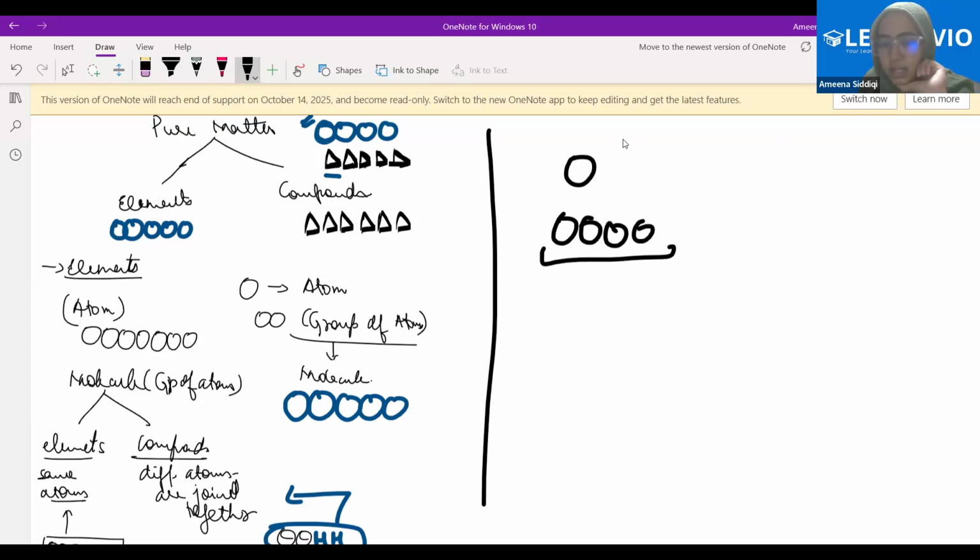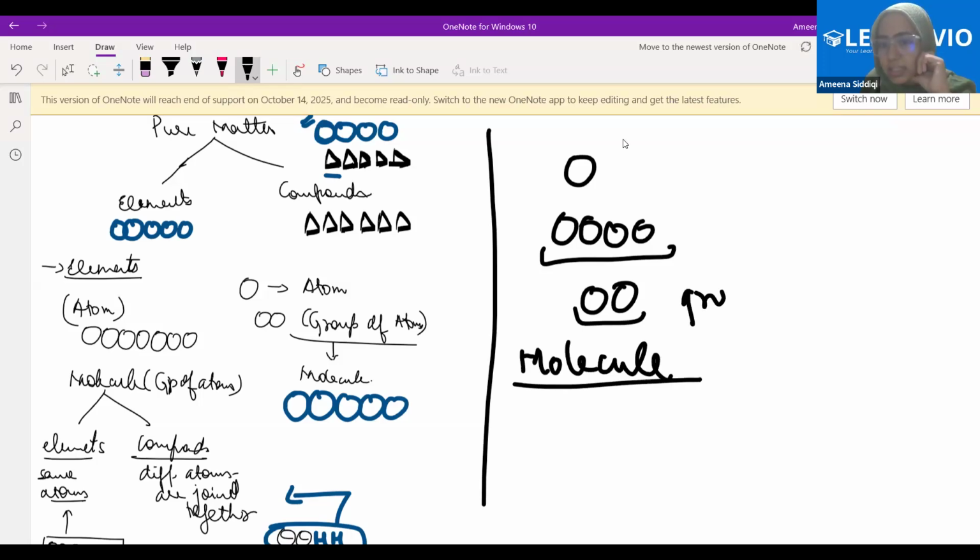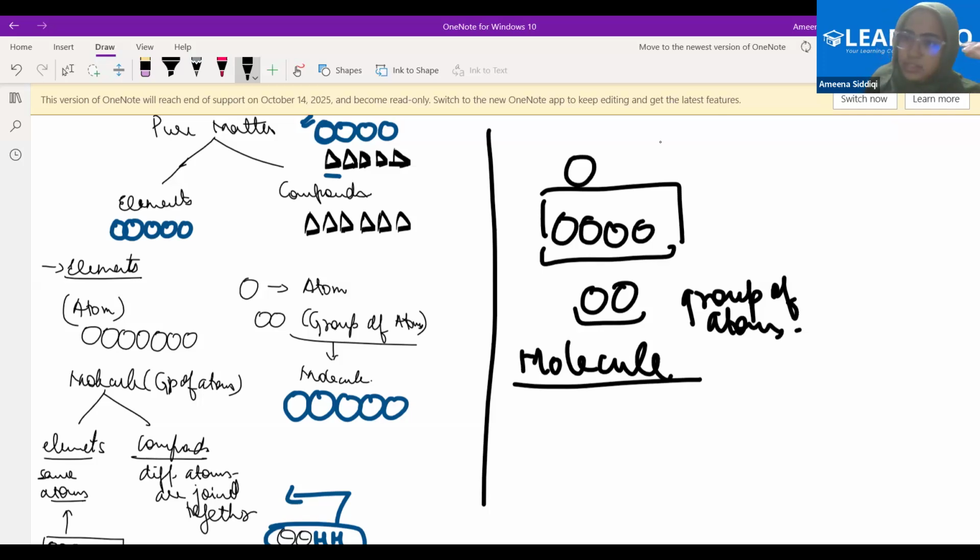If I have 2 atoms, then also it's a group of atoms, correct? Whenever there's a group of atoms, that is called a molecule. What is a molecule? A molecule is nothing but a group of atoms. Clear? Now, there could be two scenarios here. In this case, there are 4 atoms to form this molecule, and all the atoms are the same. So it's a molecule because it's a group of atoms, but the same kind of atoms.